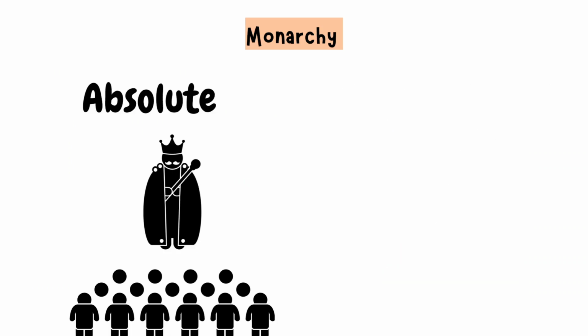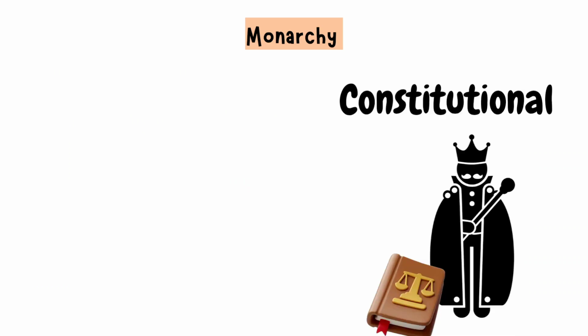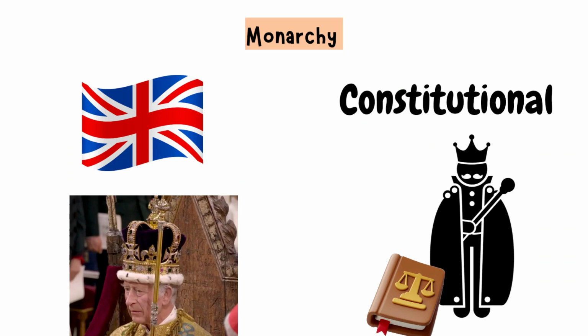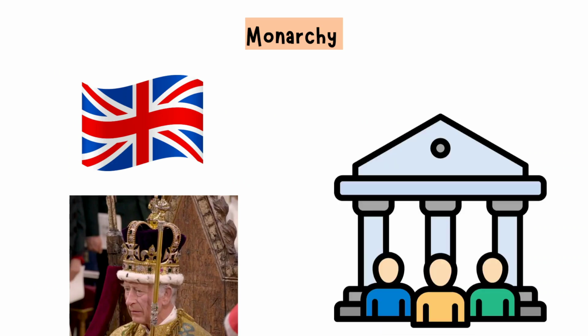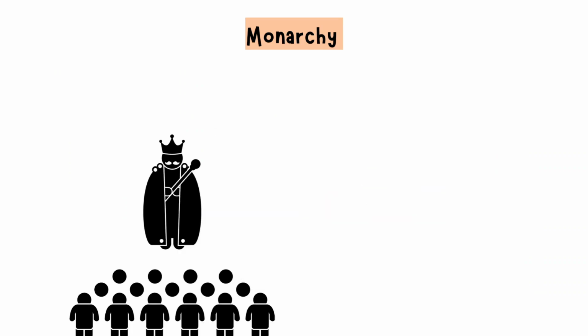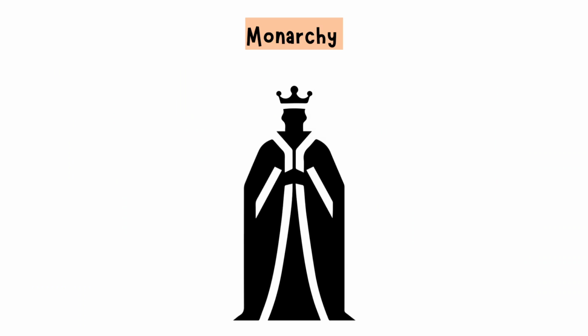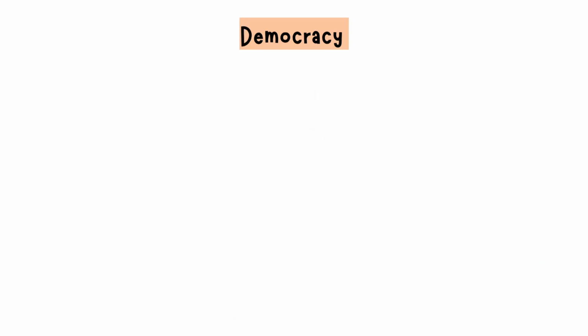In an absolute monarchy like Saudi Arabia, the king's word is law. In a constitutional monarchy like the United Kingdom, the monarch's role is mostly ceremonial, while elected leaders run the government. Monarchies often symbolize tradition and unity, reminding citizens of their shared history. Whether they truly rule or simply reign, monarchs still represent a living link between a nation's past and its present.